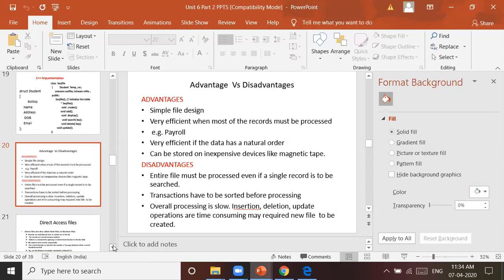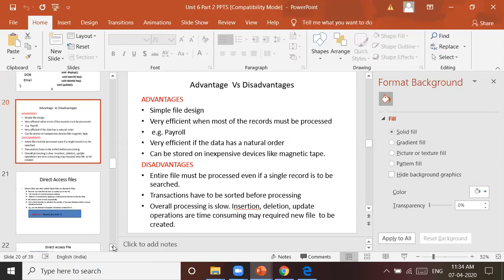So in tomorrow's lecture we'll complete the direct access file and the indexing: what the basic indexing types are, and how indexing will improve your file handling. Please ask the students who were not in today's lecture to join the lectures. And if you have any doubts based on today's discussion, you can raise them. 3 minutes are there, you can ask me right now. Yes, does anyone have any doubts for today's session?